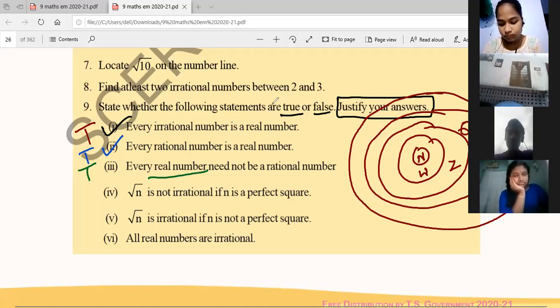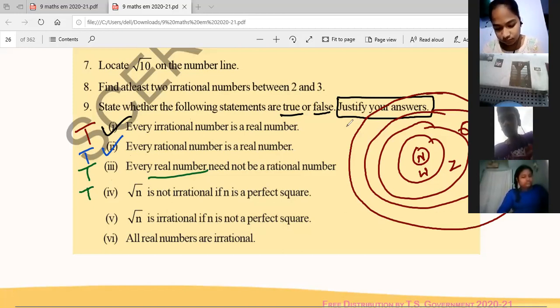Coming to the fourth one, root n is not irrational if n is a perfect square. Is it true? Yes, we have discussed already. That is also true. That is a property, right? A direct property he asks. And the fifth one, root n is irrational if n is not a perfect square.